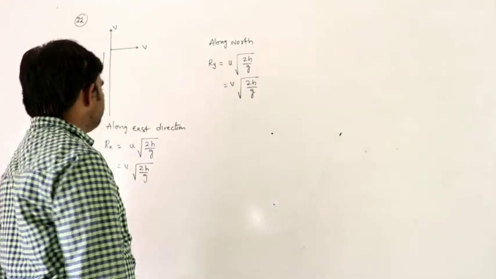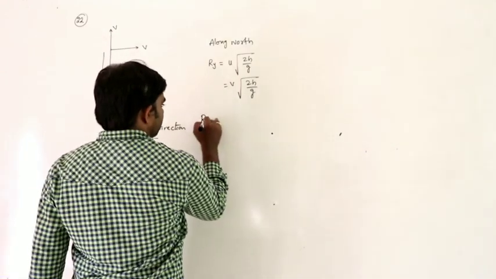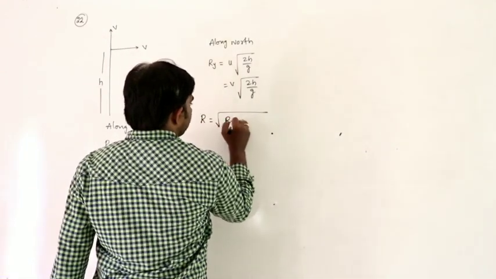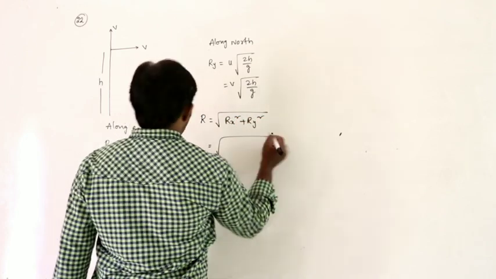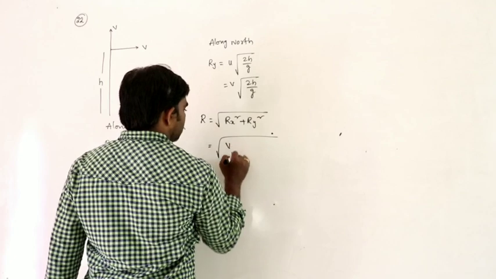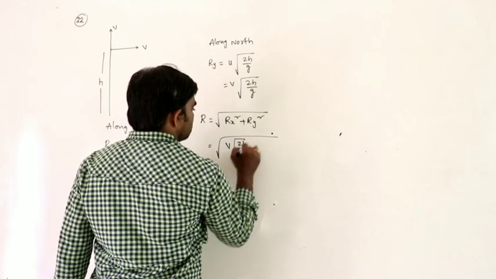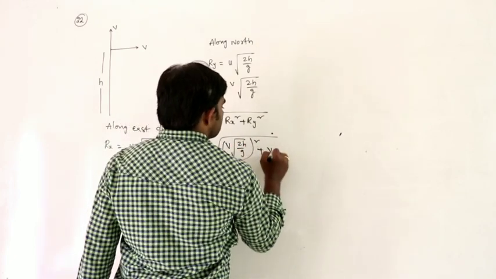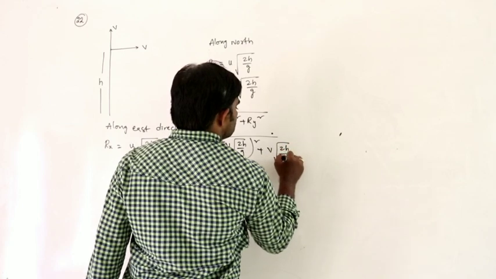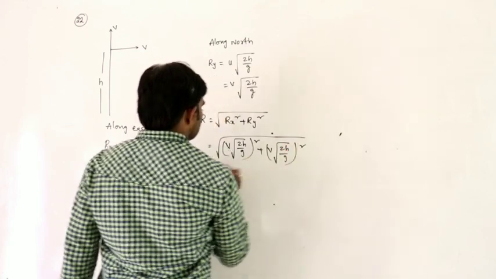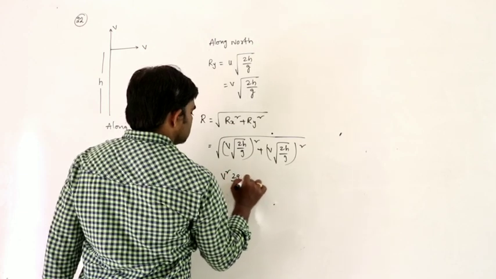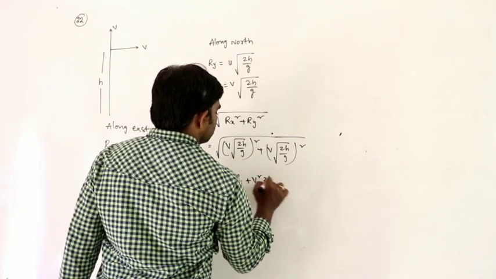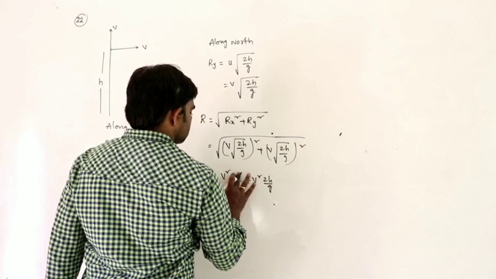So the effective R can be written as square root of Rx square plus Ry square. Rx is v into under root 2h by g whole square, plus Ry is also v into under root 2h by g whole square. So v square into 2h by g plus v square into 2h by g.